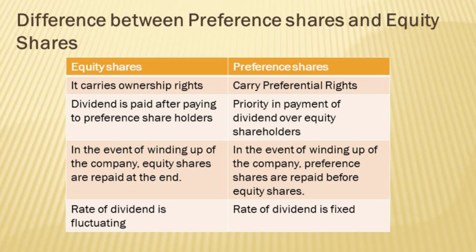Equity share capital: the shareholders are called equity shareholders. Preference share capital: the shareholders are called preference shareholders. Who are the owners of the company? Equity shares? Preference shares? It's equity shareholders, guys. So the owners of the company are equity shareholders and not the preference shareholders. Then why should I take preference shareholders in the company when I am not the owner?